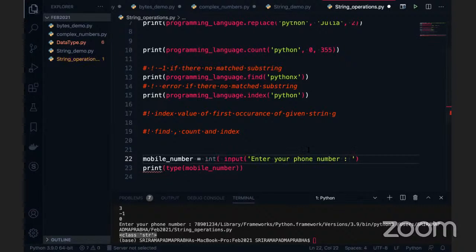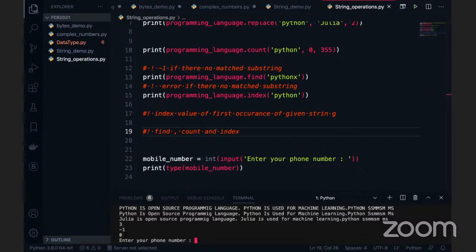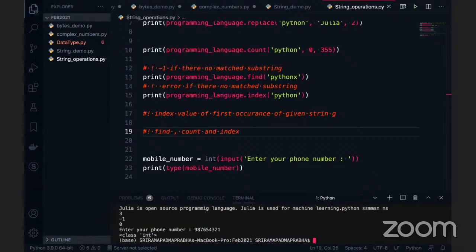I can use the int function. That is what I said at the start of the session, right? So we have int, float, complex for conversion purposes. I want to convert the string into an integer. I can use the int function. I'm going to execute this code. You can see that. Because I have to enter the phone number here. For example, 987564321. I'm just entering here. This is an integer. Okay. This is an integer, but I want to check the validation of the phone number. How is it possible? With an integer, it's not possible.